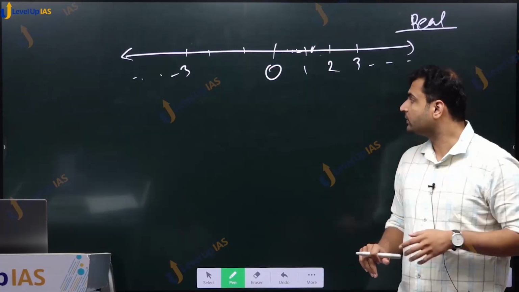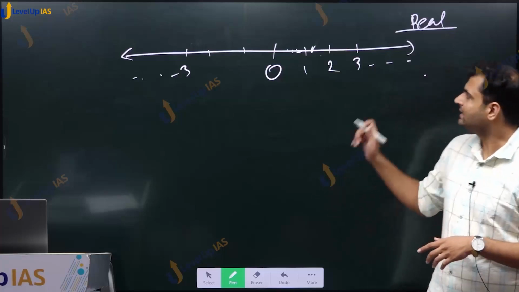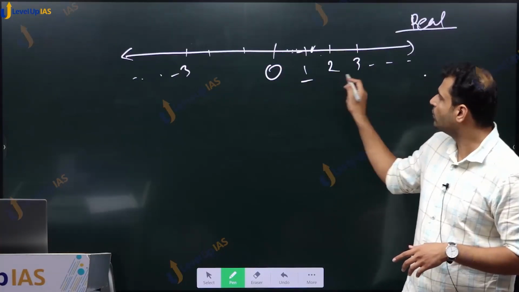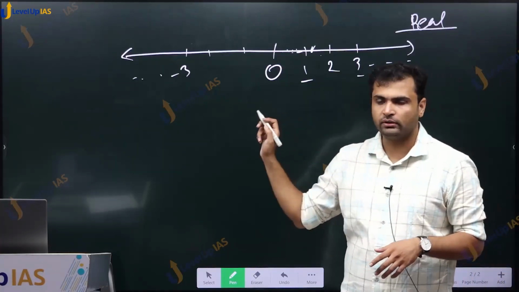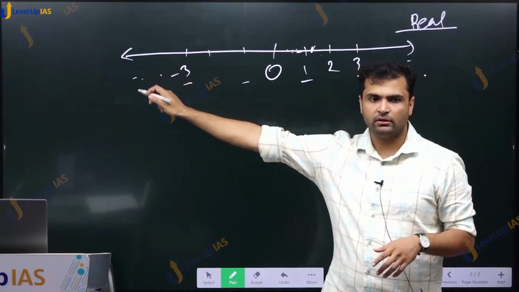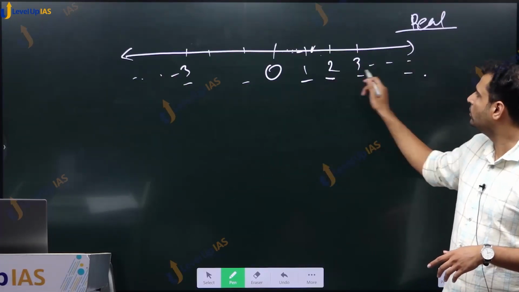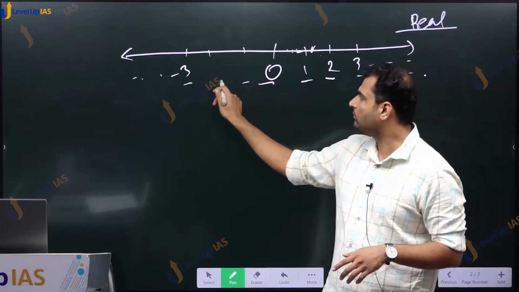Coming back to integers, you can see that there are these integers 1, 3, 5, 7 and so on. Here there are -1, -3 and so on. And here there are 2, 4, 0, -2, -4.